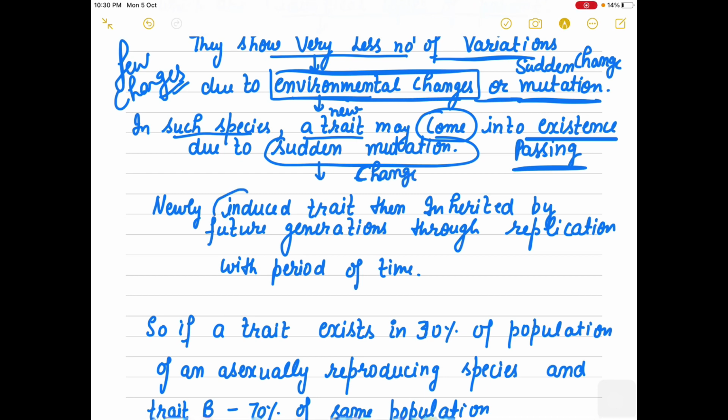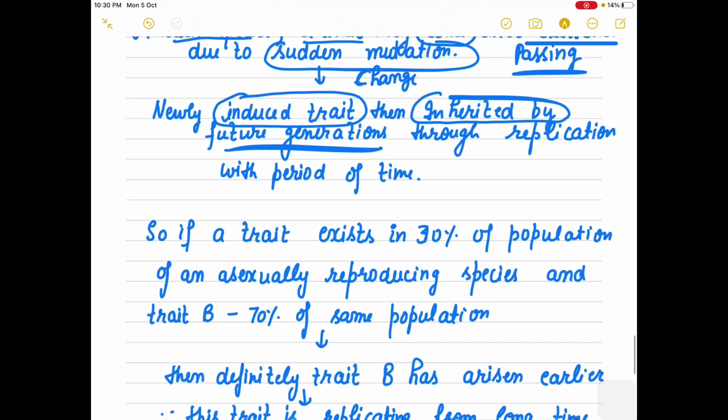And due to that change, the newly induced trait is then inherited into future generations through replication, or you can say through the division process, with the period of time.